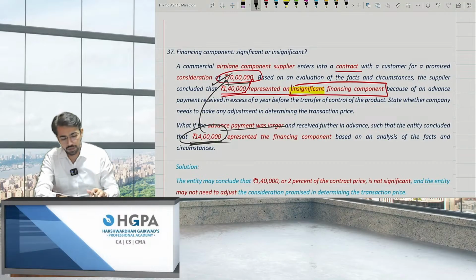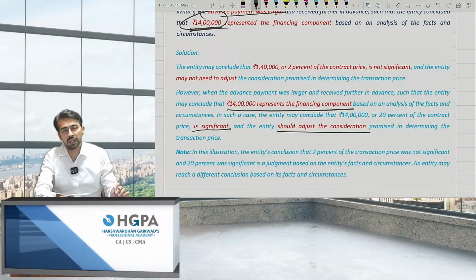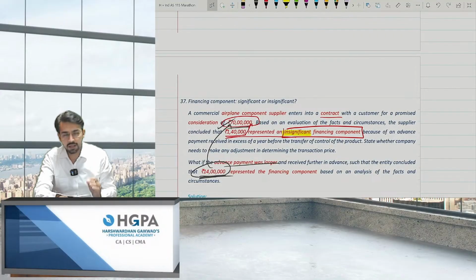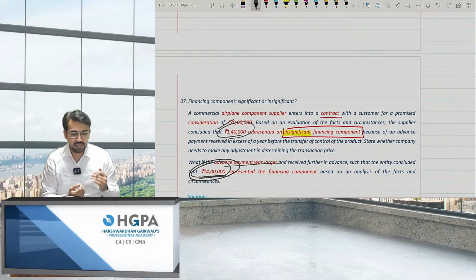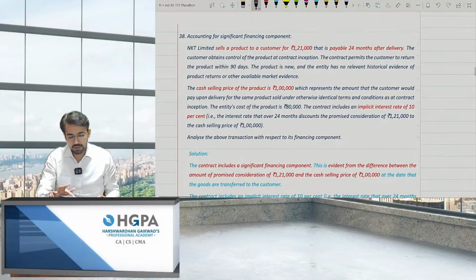So this is important. Over here, 14 lakh represents the financing component, is significant, and you should adjust the consideration. That means you have to check the present value of that amount, right? Over here, you just have to write a few sentences on whether it is significant or not. You can say 1,40,000 is just 2%, it is not significant, and you don't need to adjust. 14 lakh is a significant amount, and you need to adjust. When I say we need to adjust, that means we need to bifurcate the interest amount, and we just have to take the present value of it, right? So these are the points, right? Okay. Next point, again, there's one more question.